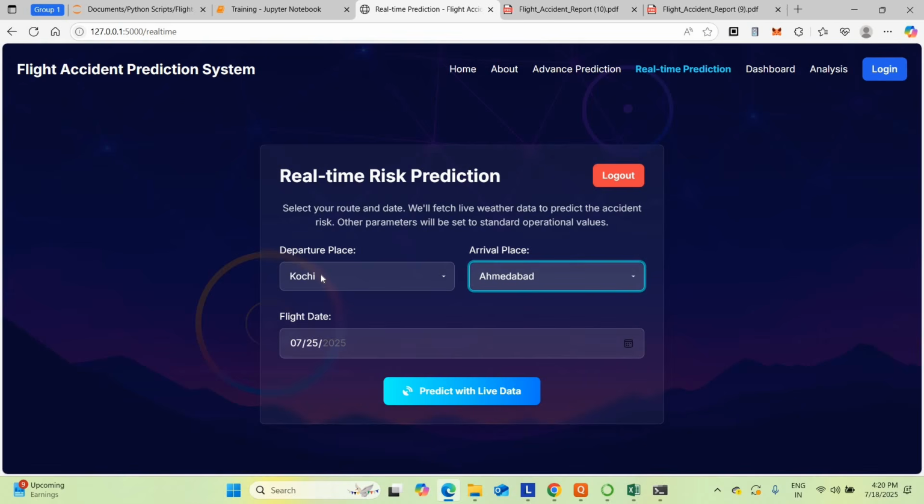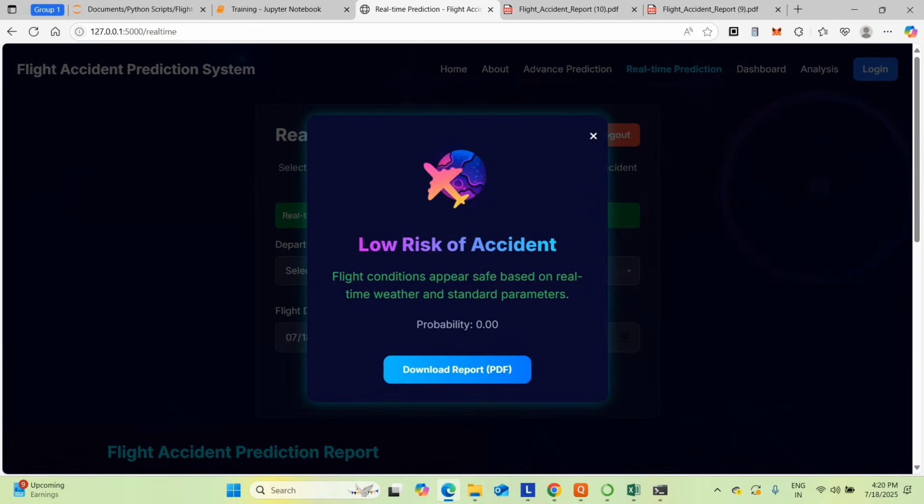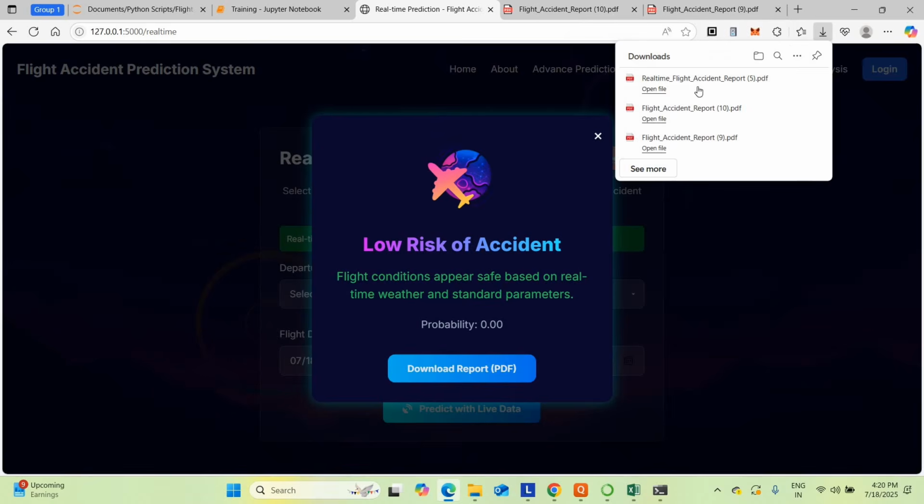What it will do is automatically take the airport code and arrival place code. It will connect with the real-time weather API, and with the help of the real-time weather API, it will give the prediction. Okay, just click live data. So now your travel is low risk. There is no chance of accident. You can get the report also. Just click the report. It's a real-time one.